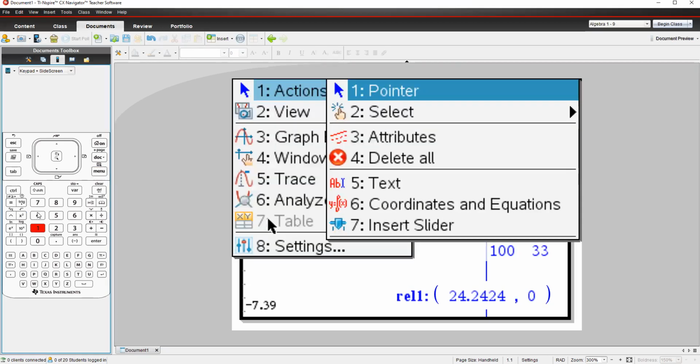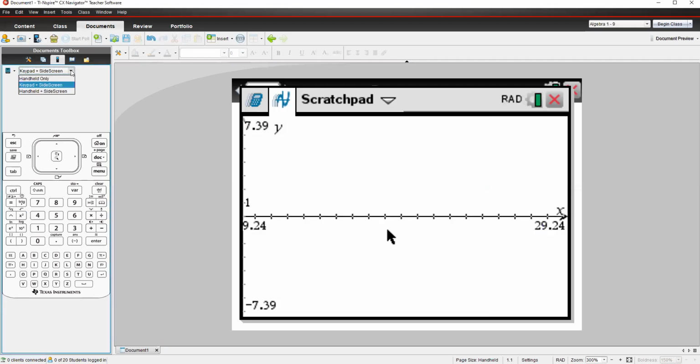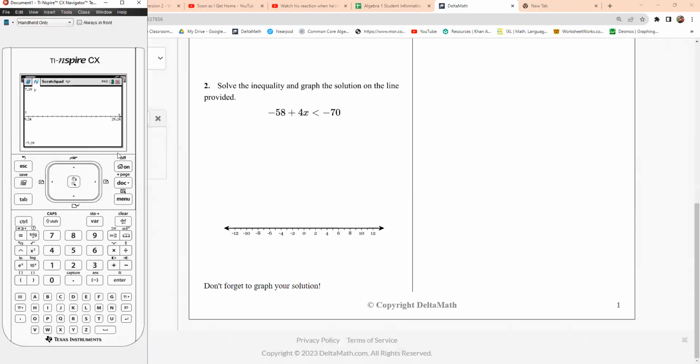Menu 14. I'm going to make this a little smaller so I can see exactly what we've got here. I'm going to go tab, and I'm in relation. So this is what I'm going to use. I'm just going to type in the entire inequality.